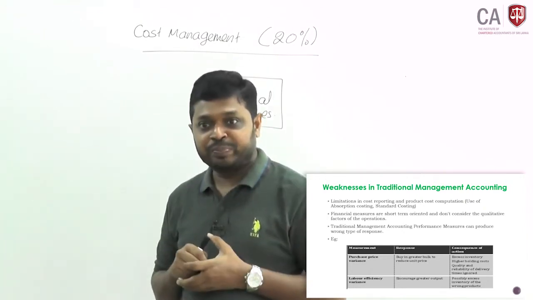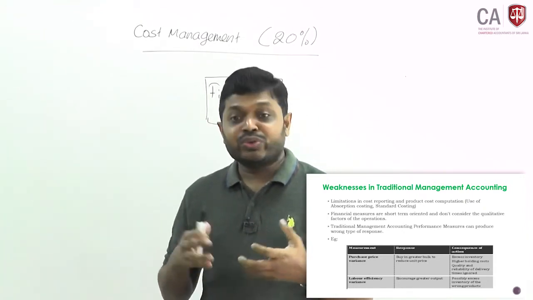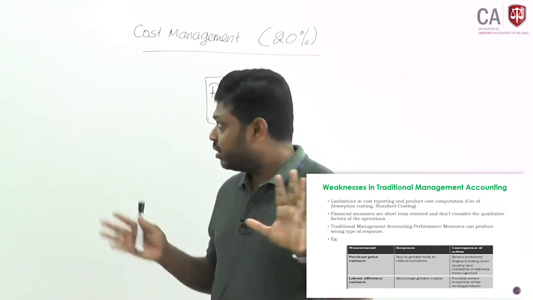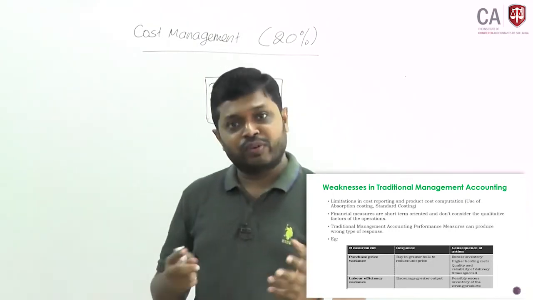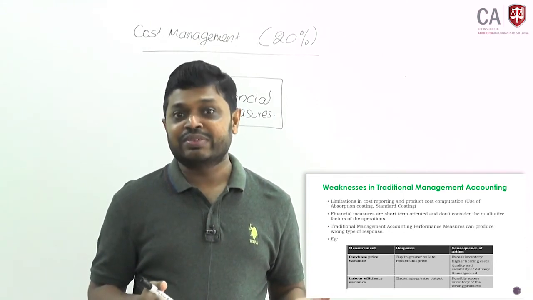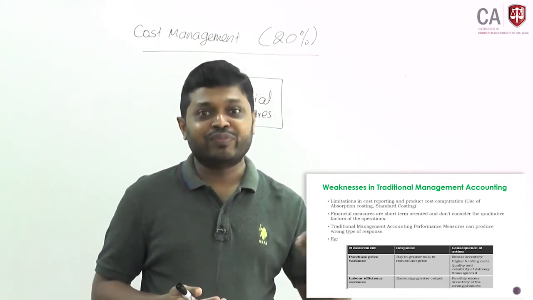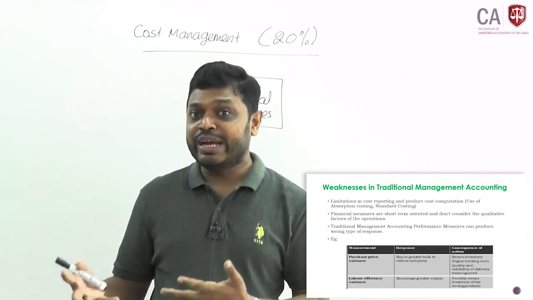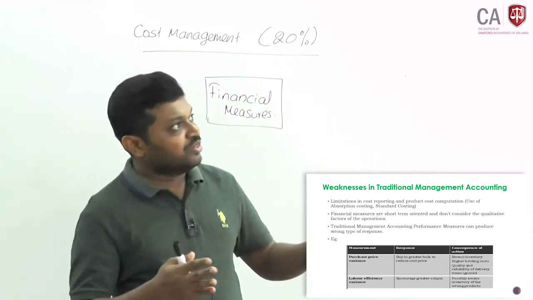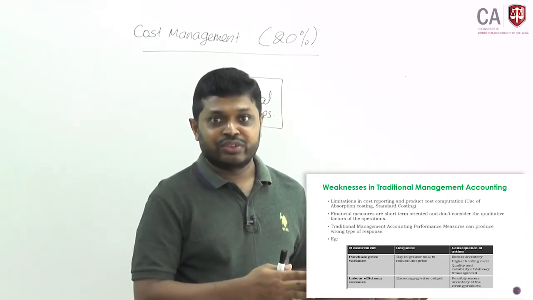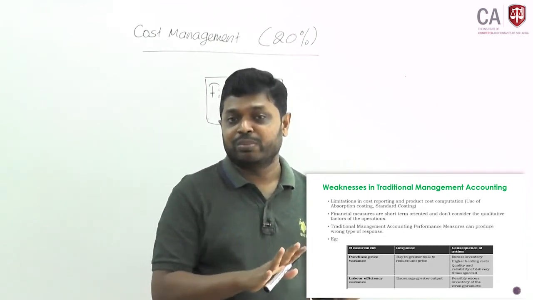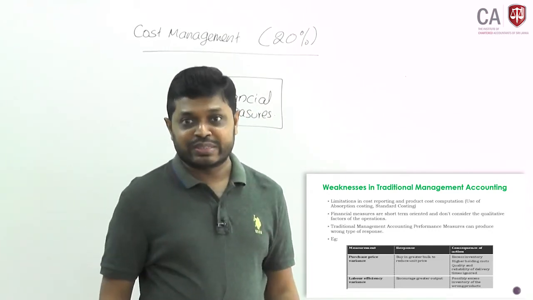Okay, I will take an example. You are using the internet. You will consider the rate offered, that is one financial measure. You will look at the speed, the quality of the service provided, the speed of the network. Those are the qualitative factors you are looking at. Therefore, by looking at financials, you can't say that I am in a good position. It's only one measure, but other measures also you have to consider, like